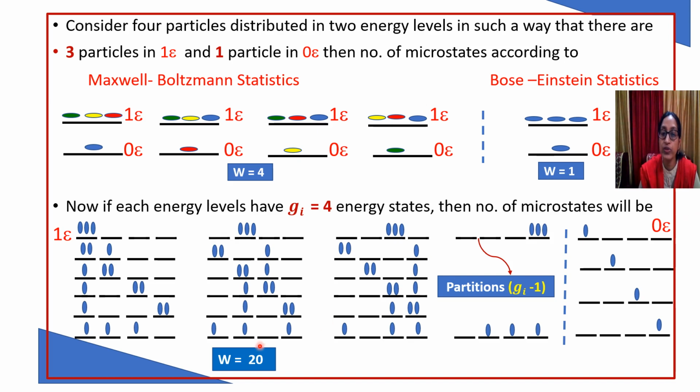Now according to the probability theorem, if 2 events are mutually exclusive, we add the probabilities. But here these 2 events are not mutually exclusive, so their simultaneous occurrence is obtained by the product of the probabilities. Here the probability is 20 and here 4.